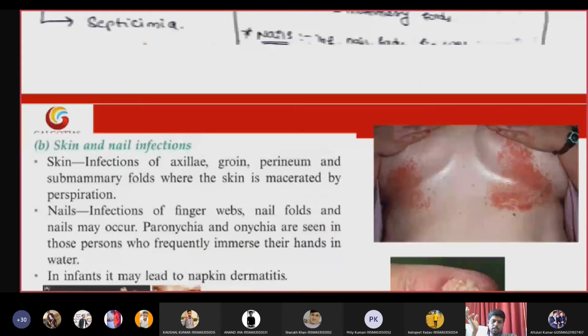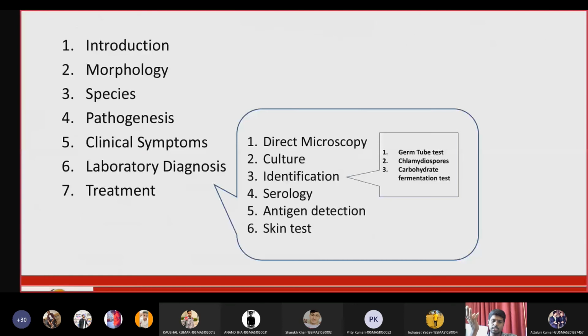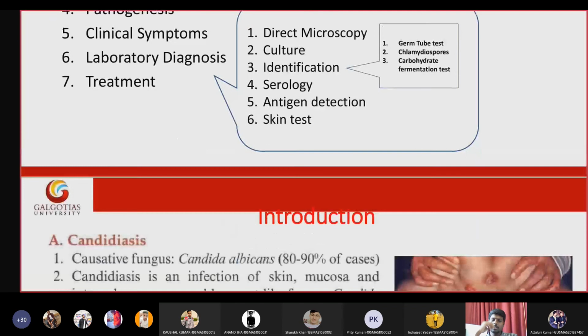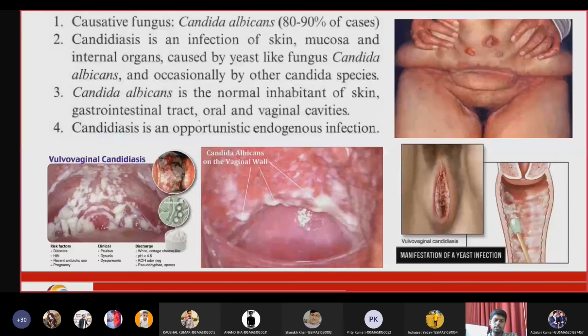In today's lecture, we discussed Candida and Aspergillus. Tell me, students, can anyone give any three mucocutaneous lesions caused by Candida?